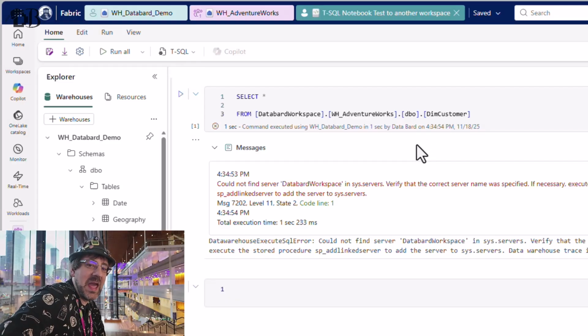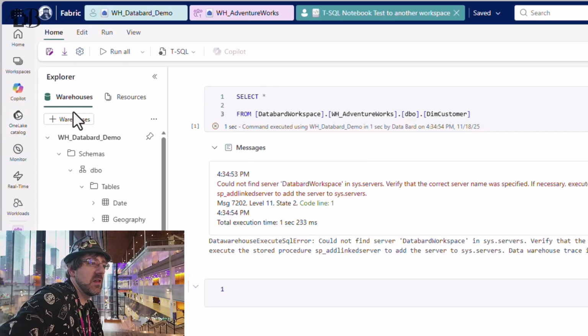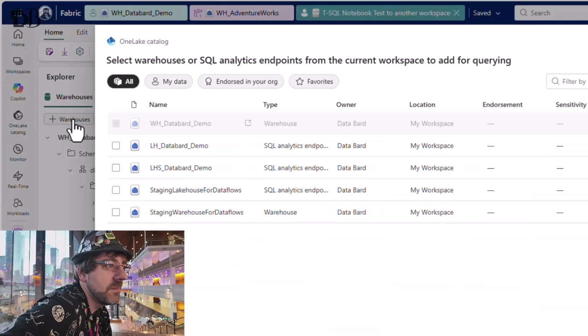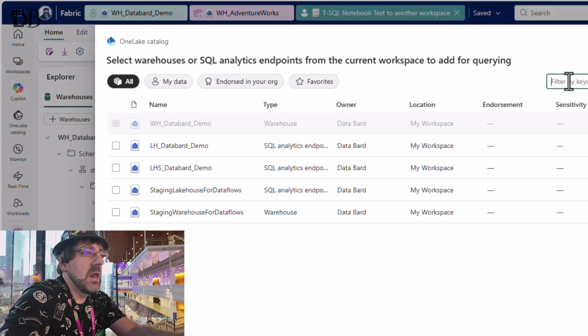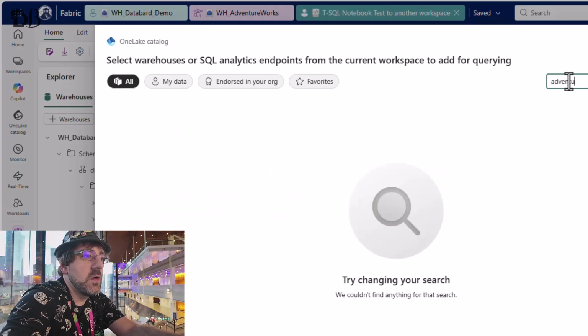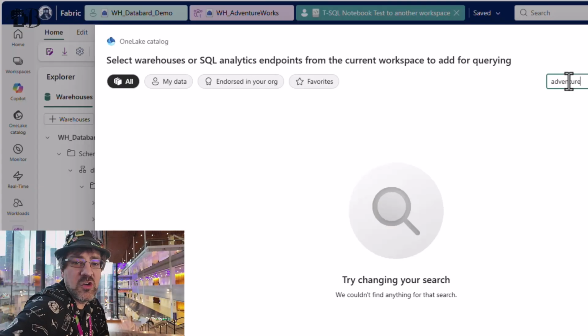That does give me a thought, though. Typically, things like these notebooks, you should be able to connect them to items in other workspaces. So with this being a T-SQL notebook, can I connect it to the warehouse in another workspace? I go here and I click on warehouses. It is only showing me the items in my workspace. Can I search for AdventureWorks? Doesn't look like it. Alright, they blocked us here too.